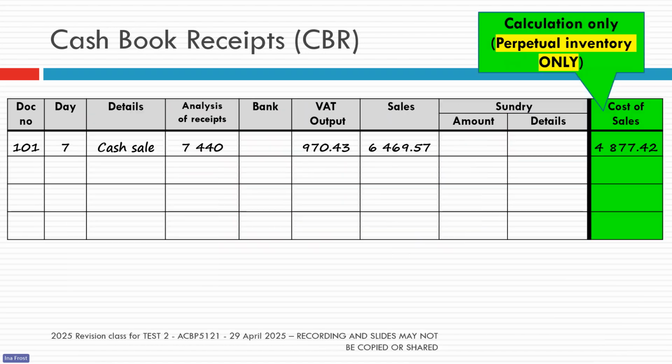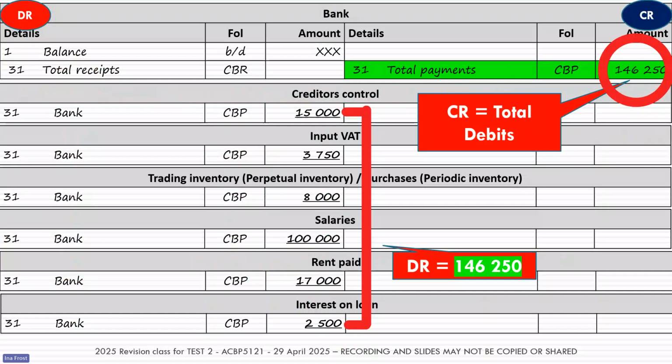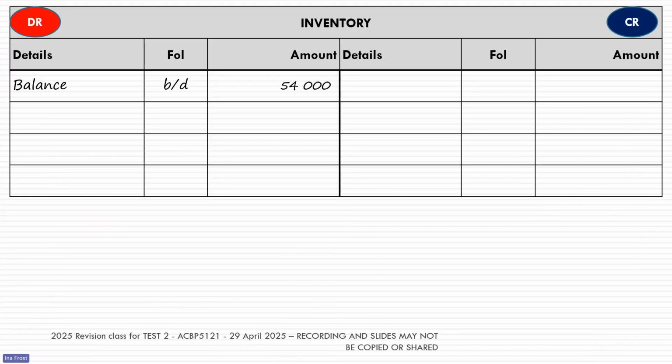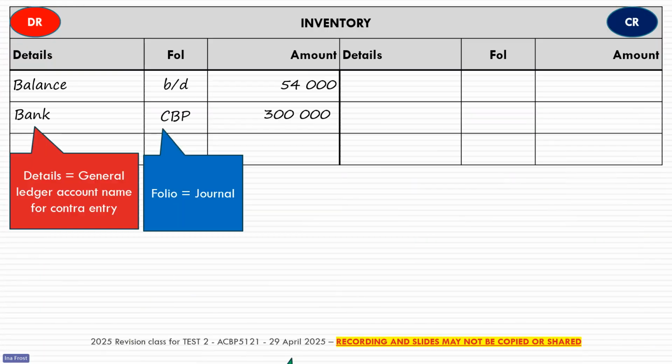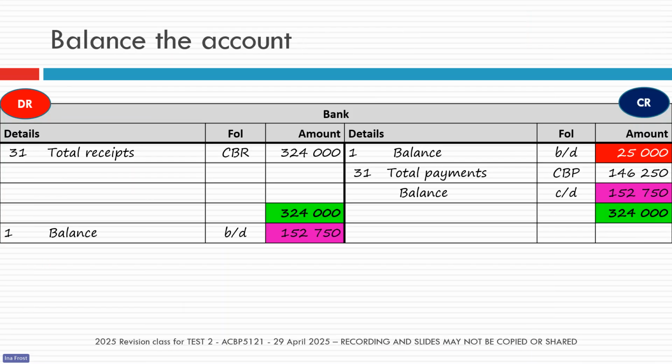Okay, so you had the homework. You had to balance that bank account for us in the break. Many of you did get the correct answer. Why I particularly used that bank account in our practice is that the bank account is one of the very few general ledger accounts that can sometimes have a debit balance and sometimes a credit, depending on whether we have money in the bank or whether the bank is in overdraft. So I chose this one to show you the uniqueness of the bank account.